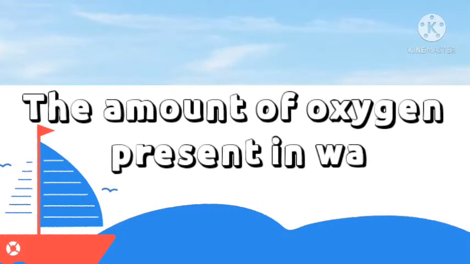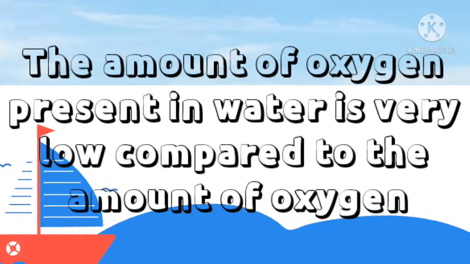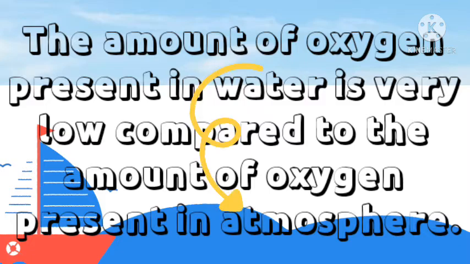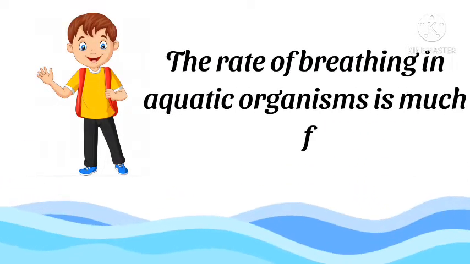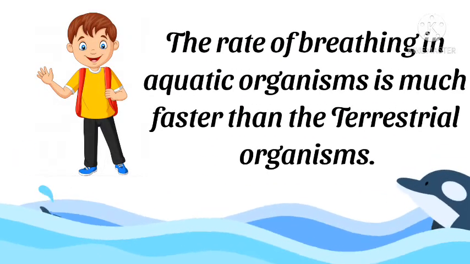The amount of oxygen present in water is very low compared to the amount of oxygen present in the atmosphere. So, the rate of breathing in organisms also differs. For example, the rate of breathing in aquatic organisms is much faster than in terrestrial organisms.